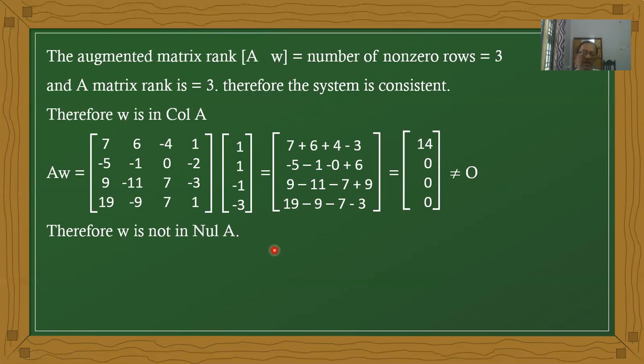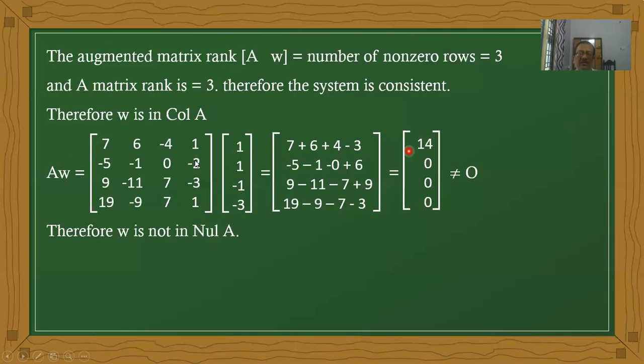Therefore, A W, I'm checking the product. If the product equals the null matrix, then we can say W is in null A. Therefore, it is the entire A matrix and it is W. Now check row into column. Therefore, 7, 6, 4, minus 3. Now the total value is 17 minus 3, which is 14.